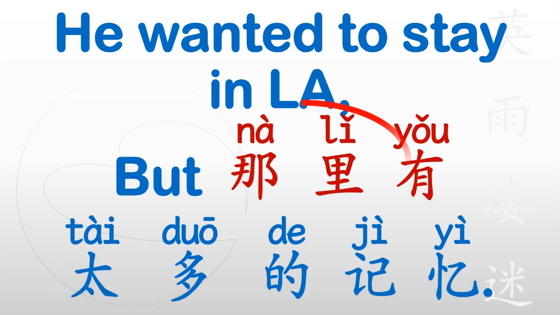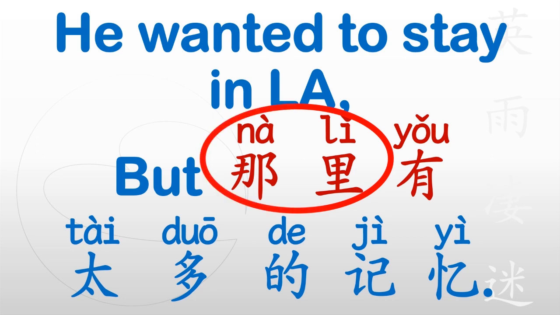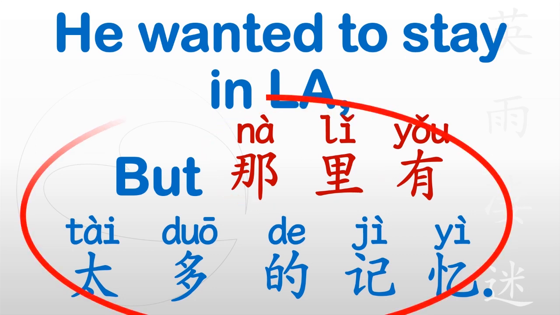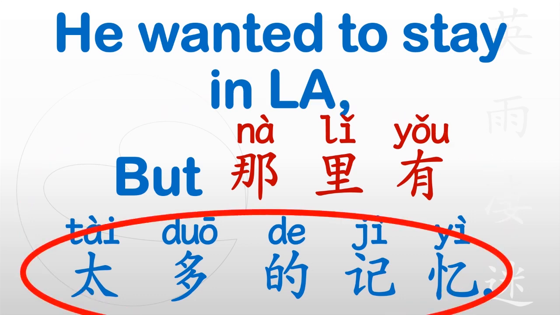The subject is there, the place, because it's the focus of concern. He wanted to stay in LA, but LA has a downside, so LA didn't happen. This logic might be a bit hard to understand for English speakers. Isn't too many memories the main concern?